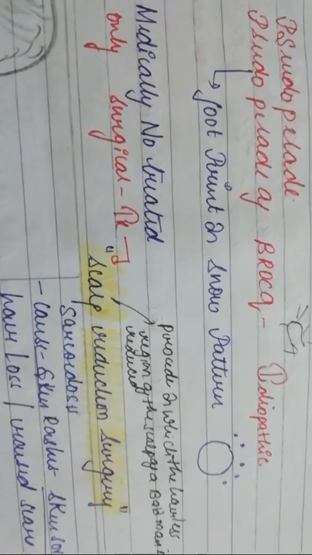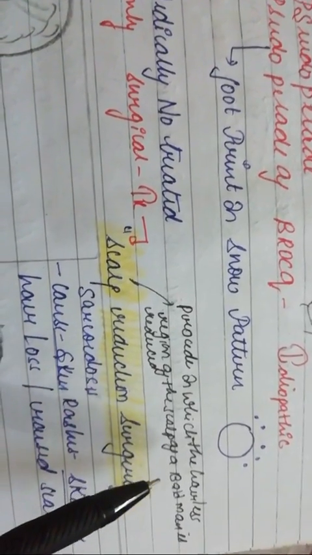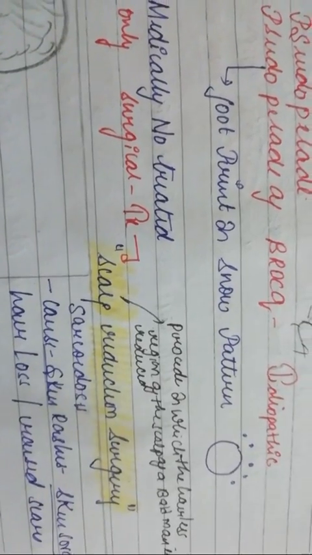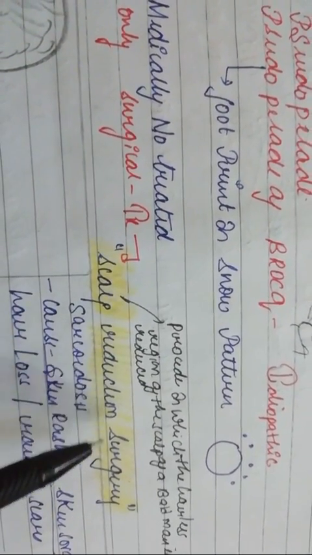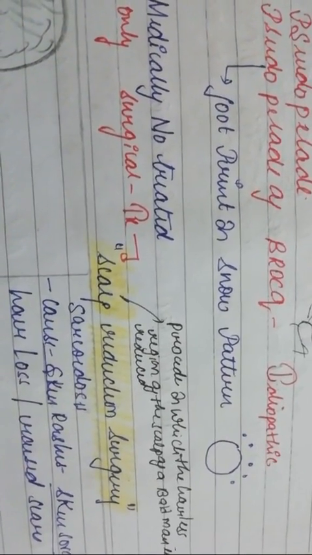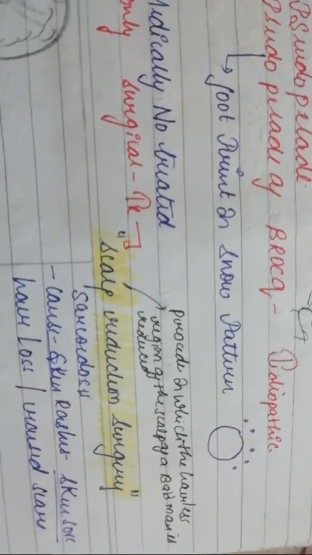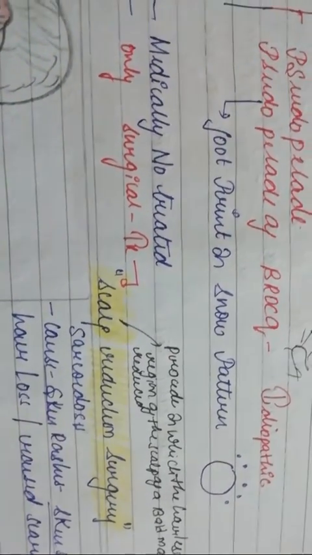Scalp reduction surgery is a procedure in which the hairless region of the scalp of the bald man is reduced. So that's all you have to understand regarding these points, guys.